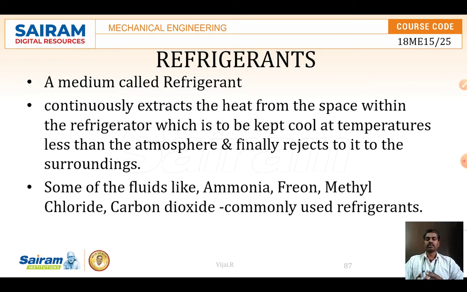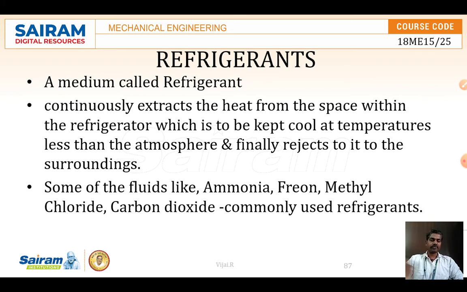Some important refrigerants used in the refrigeration process are ammonia, freon, methyl chloride, and carbon dioxide. These are commonly used refrigerants, and they are used for removal of heat from the substance, continuing until the space is maintained at a certain temperature. So we should know some properties of a refrigerant, such as carbon dioxide, ammonia, freon and so on.